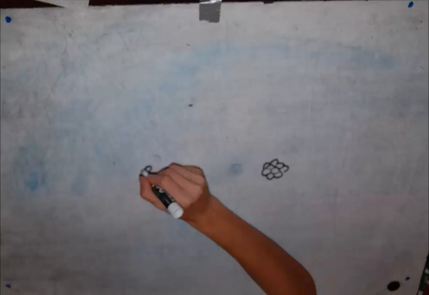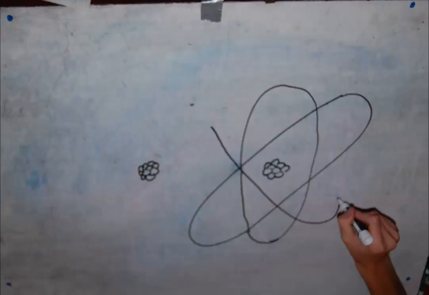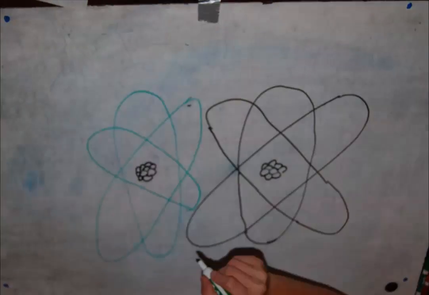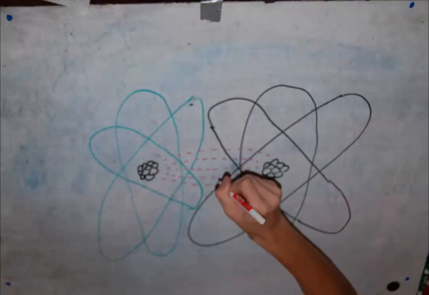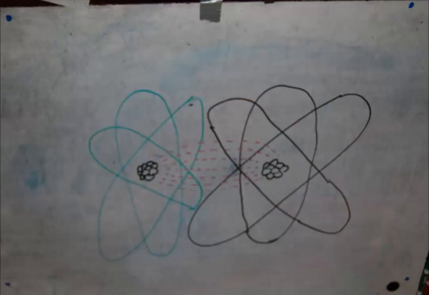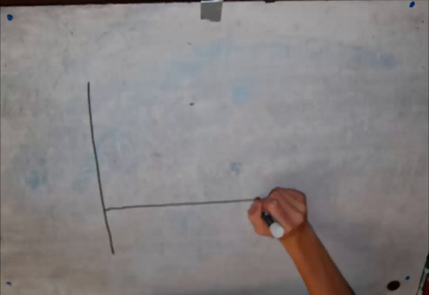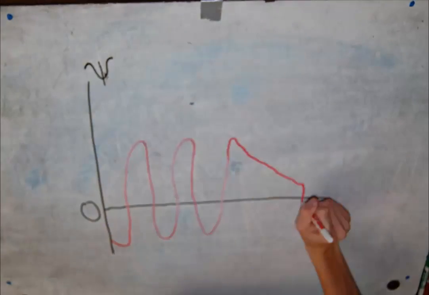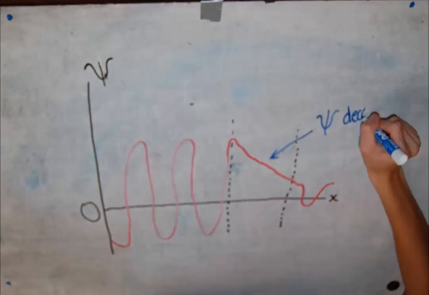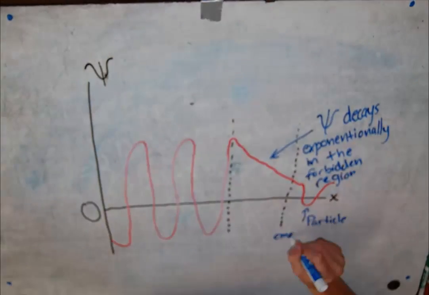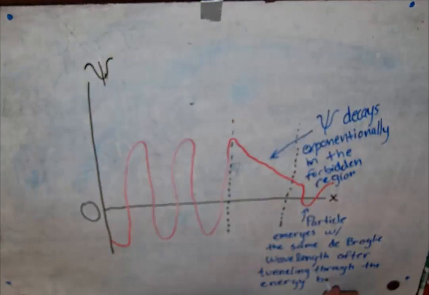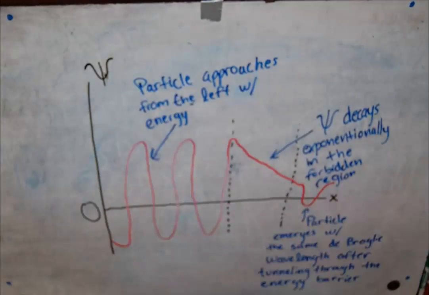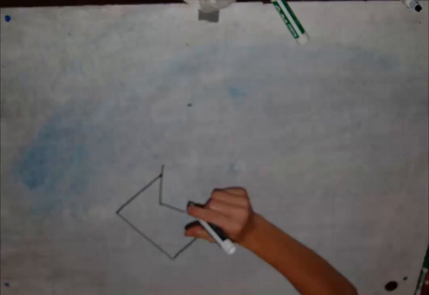A molecular bond has an equilibrium length where the bond energy is minimum because of the interplay between the energies of the particles. The classical molecule cannot have a covalent bond because the electron would exist in the forbidden region. Quantum mechanical tunneling is when a particle decays exponentially through the classically forbidden region and emerges on the other side. During this process, there is no loss of energy and the wavelengths remain the same. Here is the equation for the probability that the particle will tunnel through the energy barrier. The scanning tunneling microscope is one example of quantum mechanical tunneling.